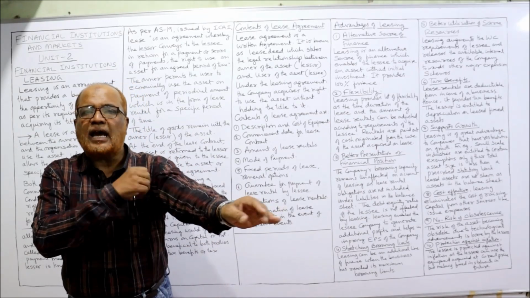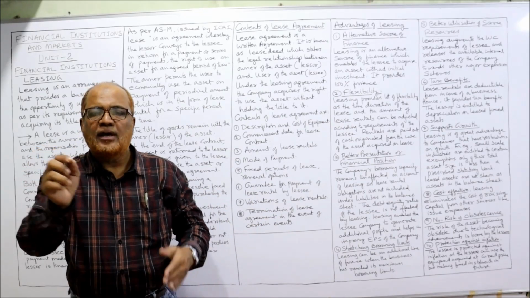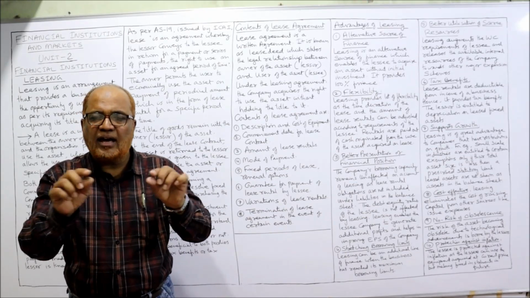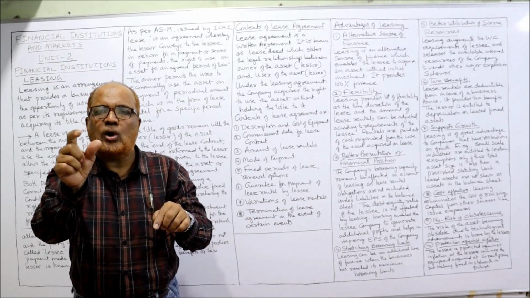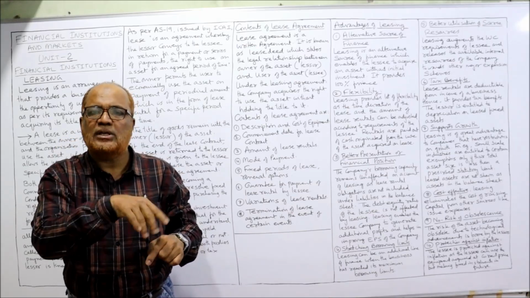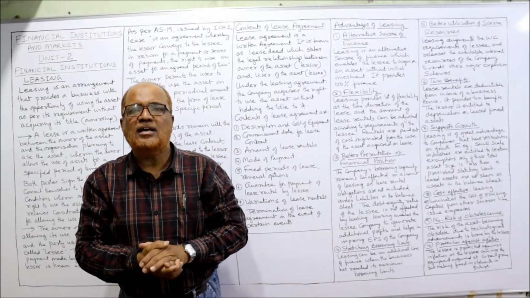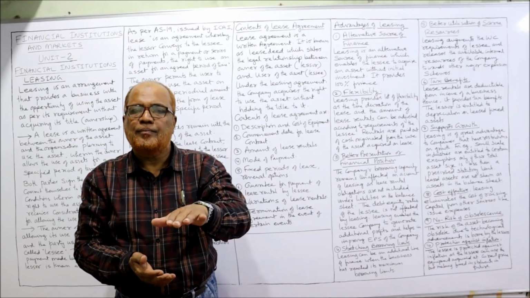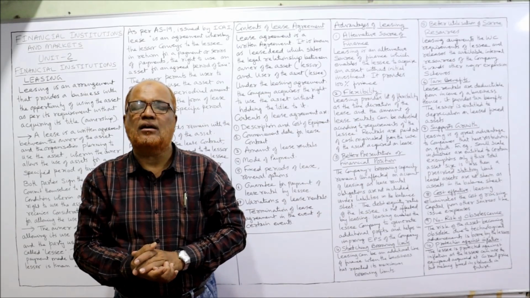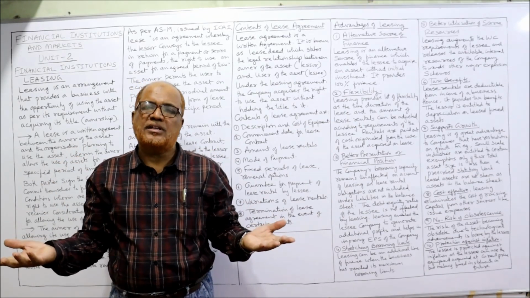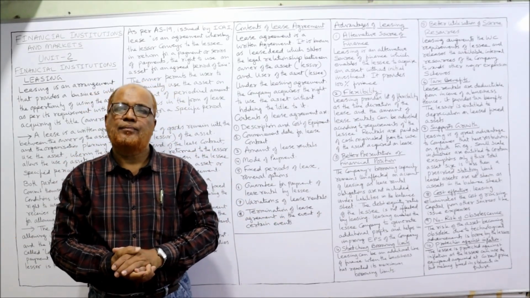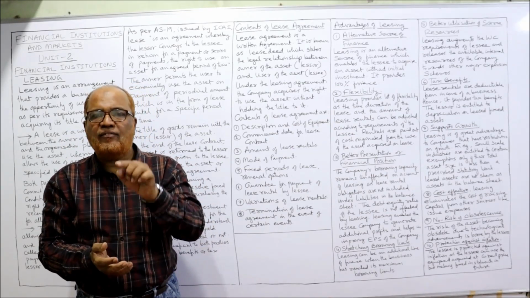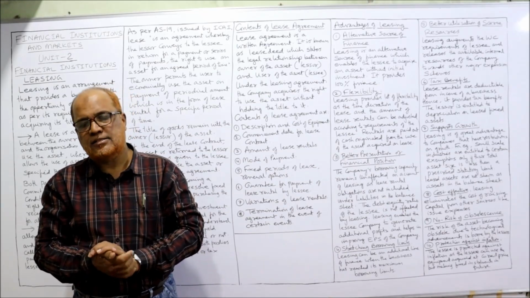How? At the time of signing the agreement itself, the lease rentals are fixed. The lessee and lessor have agreed that every year such and such an amount will be paid by the lessee to the lessor without considering the inflation. So when the value of money is decreasing, and the purchasing power of money is decreasing, what will happen? The lessee has to pay the same amount of lease rental. So in this way, the lessee will be protected from inflation if it takes the asset on lease.